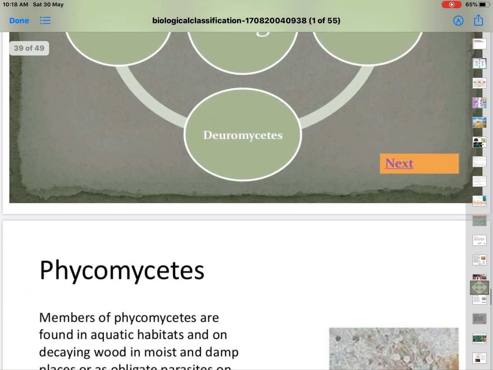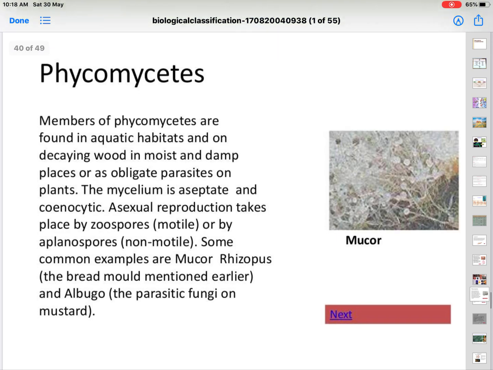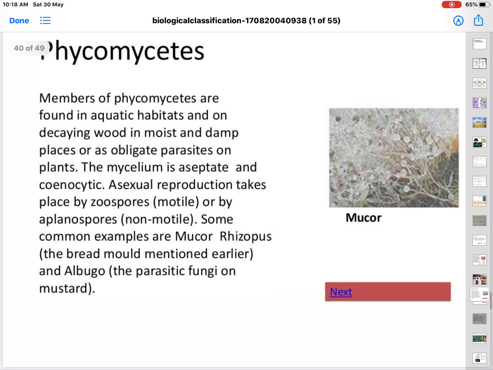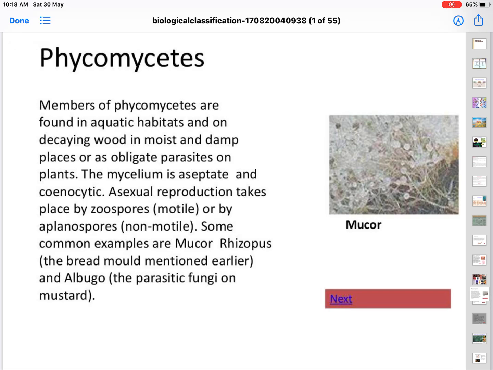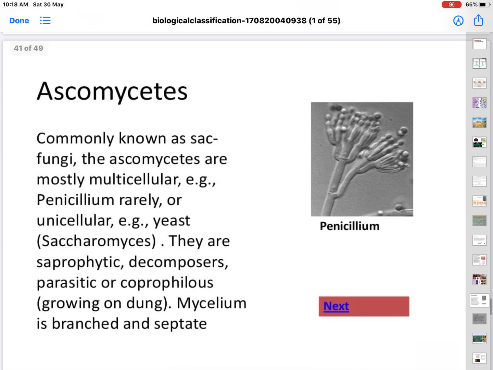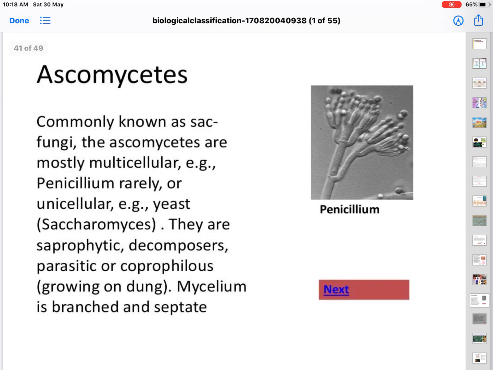Let's see each subgroup. Phycomycetes are found in aquatic habitats and on decaying wood in moist and damp places. You must have seen the mycelia, thread-like structures and networks of threads, with asexual reproduction through zoospores and aplanospores. Some common examples are Mucor and Rhizopus, the bread mold. Whenever bread is moistened with some water, we can immediately see the bread mold coming on it.